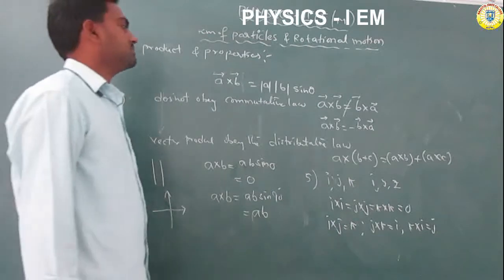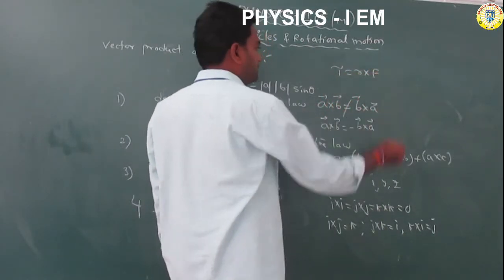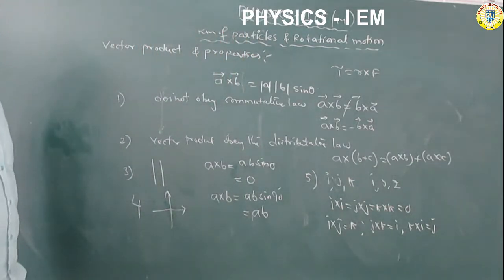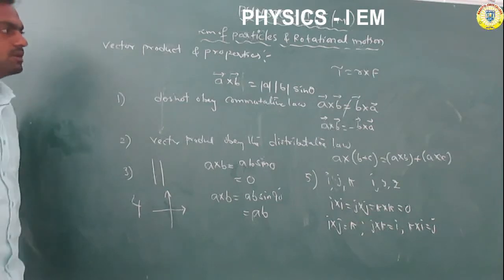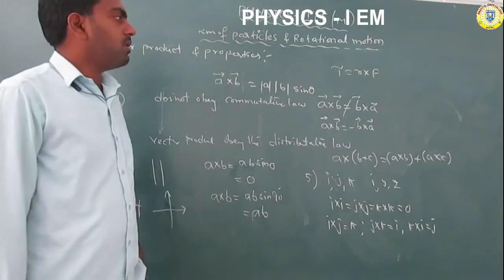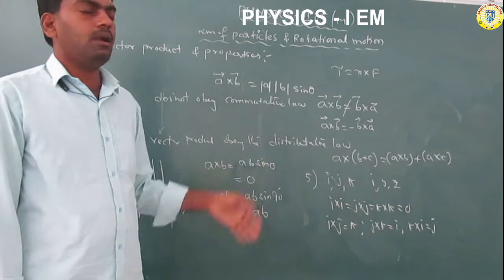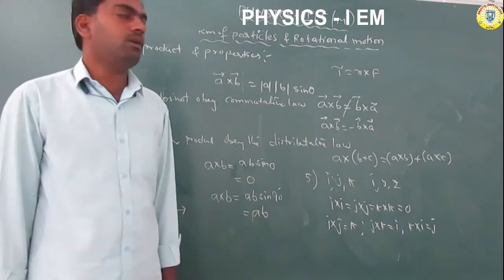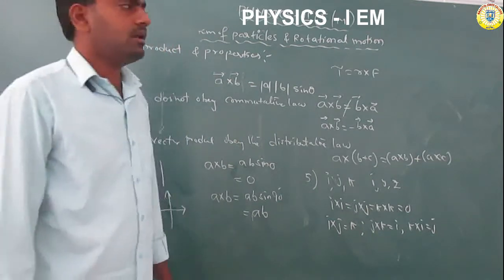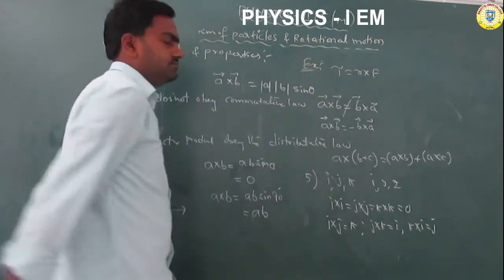The best example of the vector product is torque tau is equal to R cross F. F is called the force vector, R is called the position vector. So the product of position vector and force vector is called torque. Torque tau is equal to R cross F is the best example of the vector product. Okay, got it.